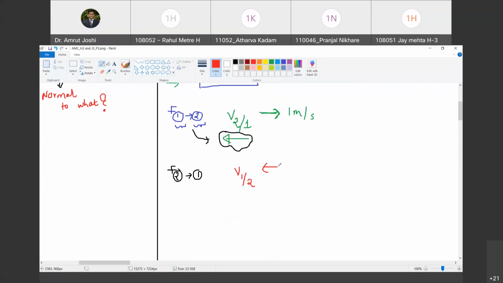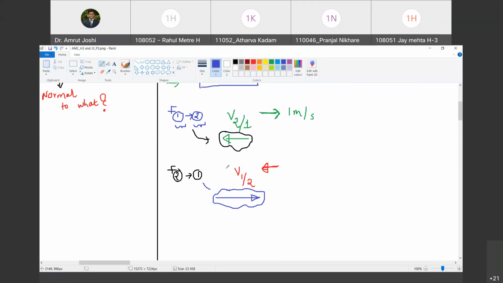Yes. So therefore this relative velocity is towards left, and therefore the frictional resistance offered by object number 2 on object number 1 will be in this direction. Are you with me? Yes.